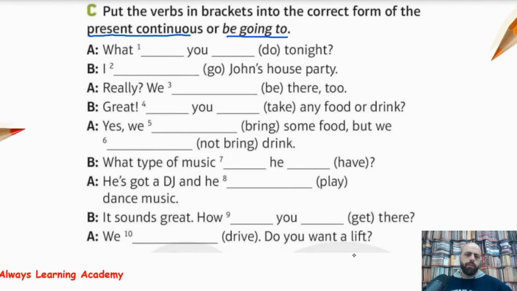So, okay, for the answers of this exercise, first of all, this is a question, so we can say what, and the subject is you, so what are you doing tonight? Okay, so here the answer will be the verb go. I'm going